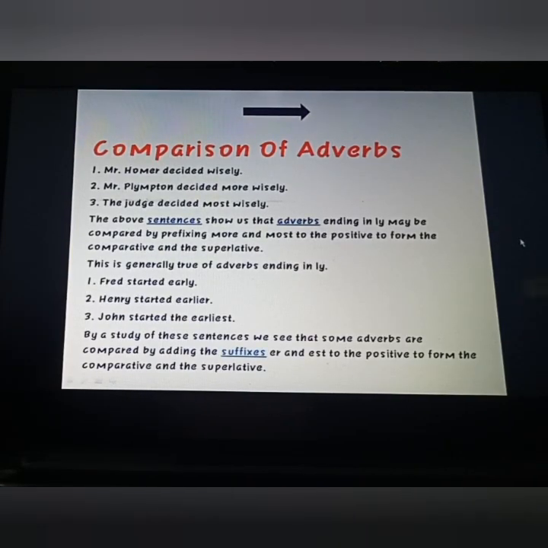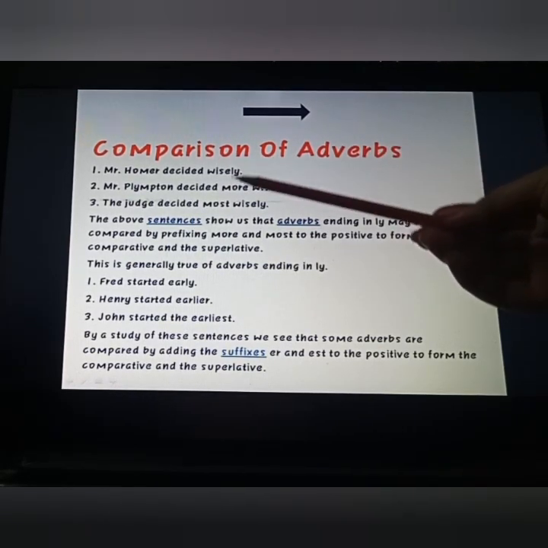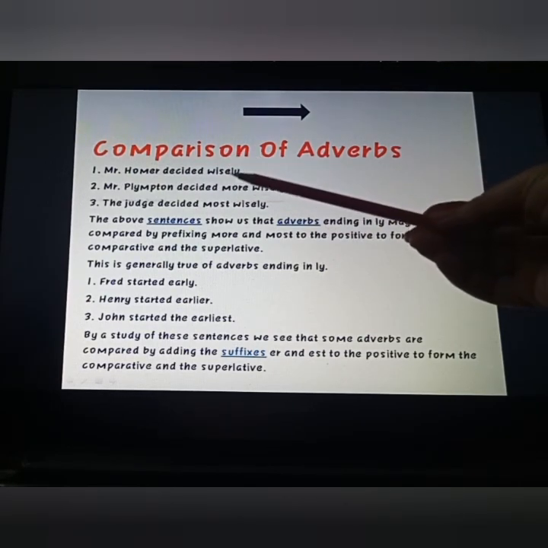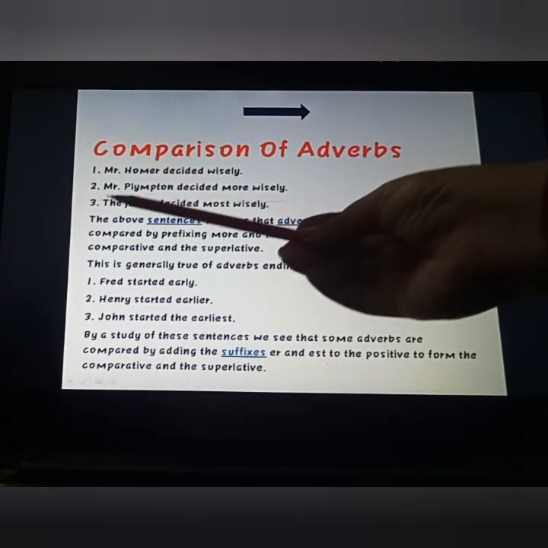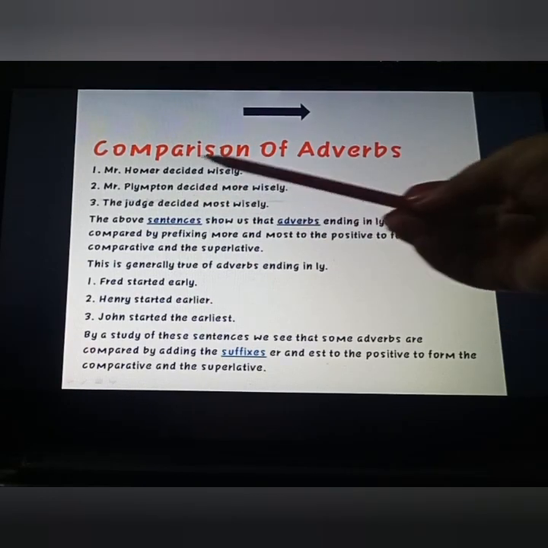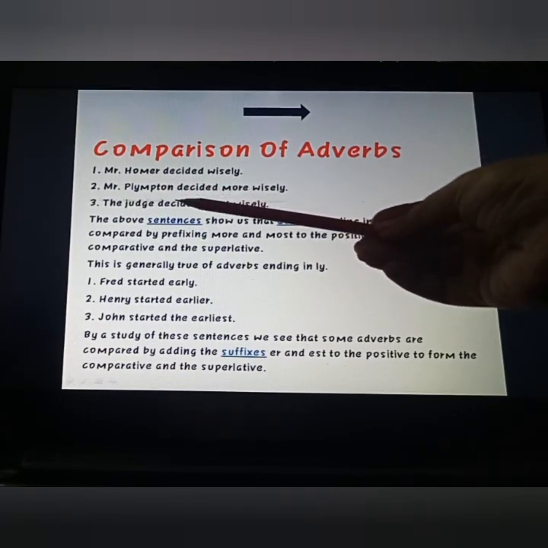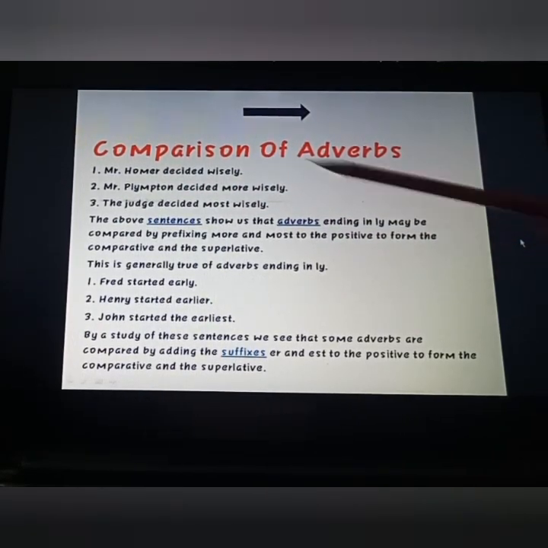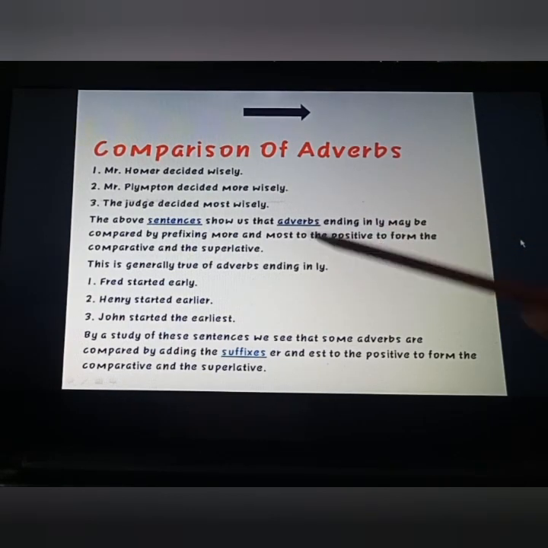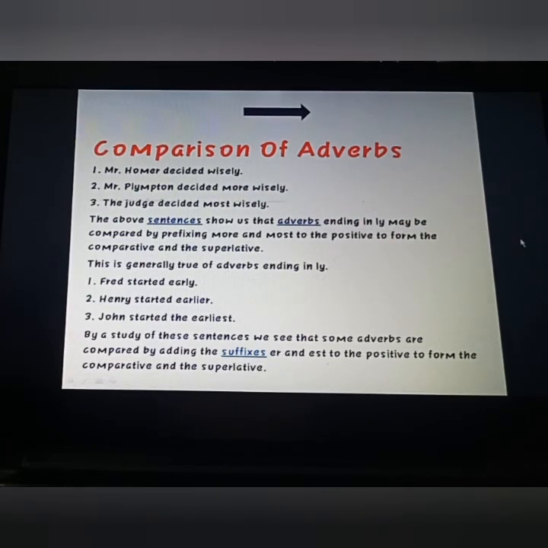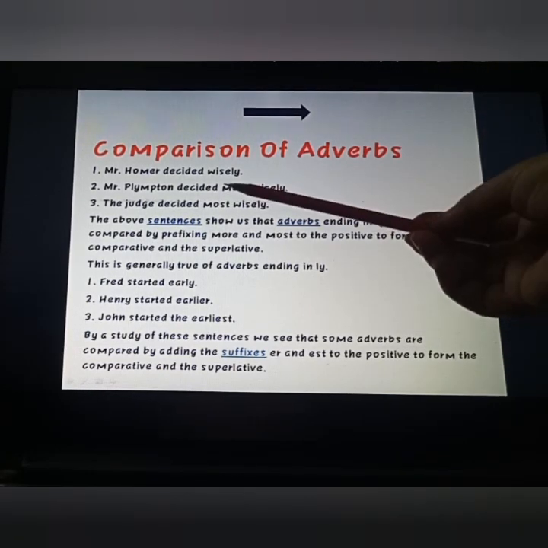Now see comparison of adverbs. As you can see, there are many examples here. First one, Mr. Homer decided wisely. Here we are talking about only a single person, Mr. Homer. Next one, Mr. Plimpton decided more wisely. It means here we are comparing Mr. Homer and Mr. Plimpton. Whenever we compare two, we have to use the comparative degree. Here we cannot say wiselier, so we have used more wisely. For making a comparison we can put er, est, or we can put more before the word.